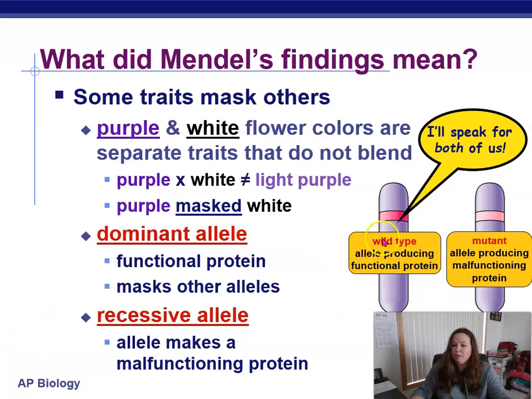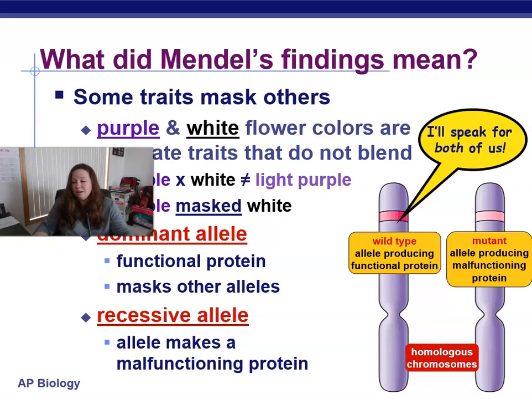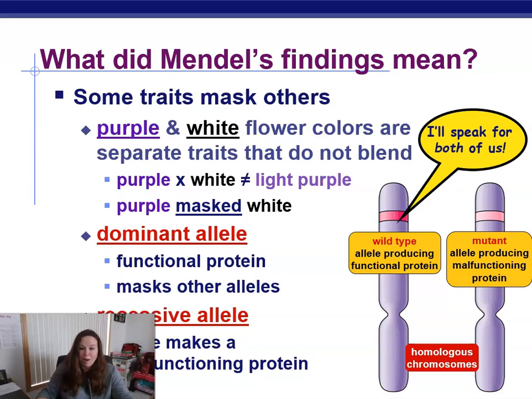Sometimes they call the dominant allele the wild type. This is the allele producing the functional protein, and the one you normally would see out in the wild in nature often. And then the mutant one could be thought of as the allele producing the malfunctioning protein, or possibly the recessive allele. Again, exceptions to many of these rules, but this is what Mendel is finding at the time, again, knowing he has no idea about DNA or genes or any of that modern genetic stuff that we know of today.